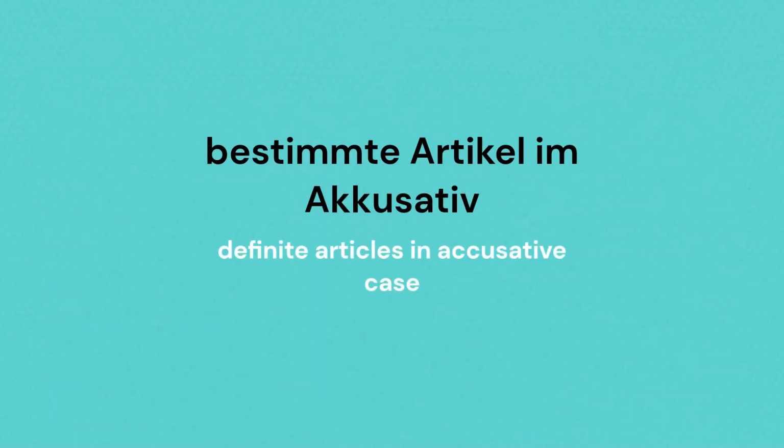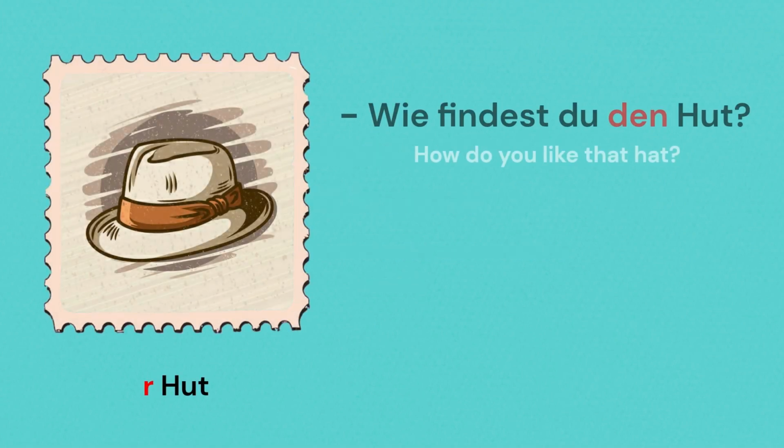Now let's come to the bestimmte Artikel im Akkusativ. If you don't remember what a bestimmte Artikel is, you can check out our video on bestimmte Artikel im Nominativ. So let's again begin with an accusative object in maskulin.